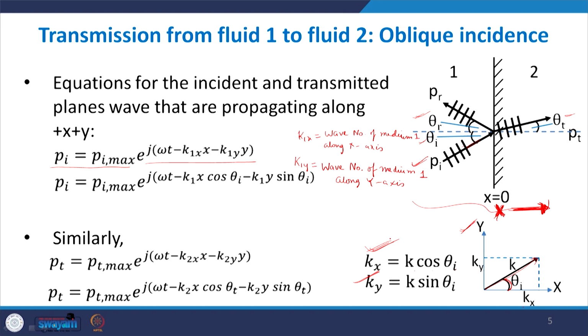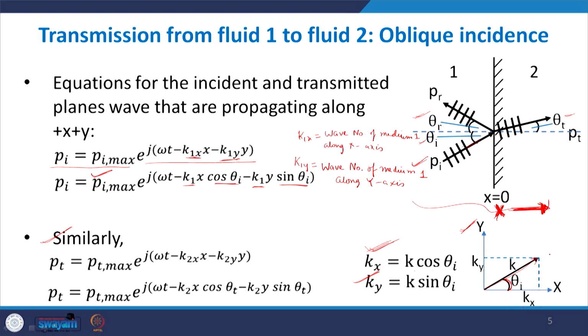So if we substitute these values of kx and ky here, what we get is Pi max e to the power j(omega t minus k1 cos theta i times x minus k1 sin theta i times y). So we have decomposed it with respect to the equivalent propagation vector. Similarly, Pt is also a wave propagating along the positive x and positive y direction.